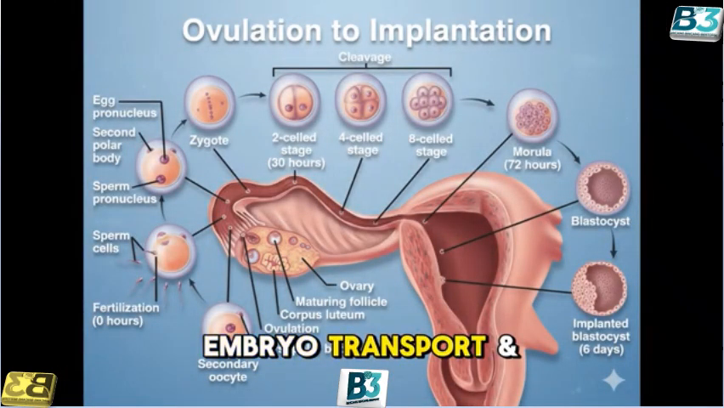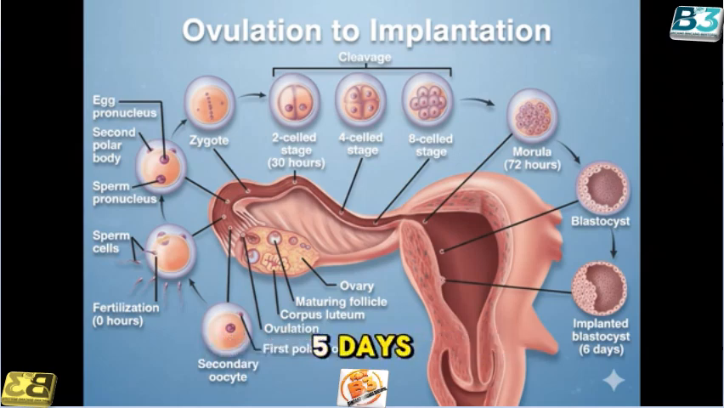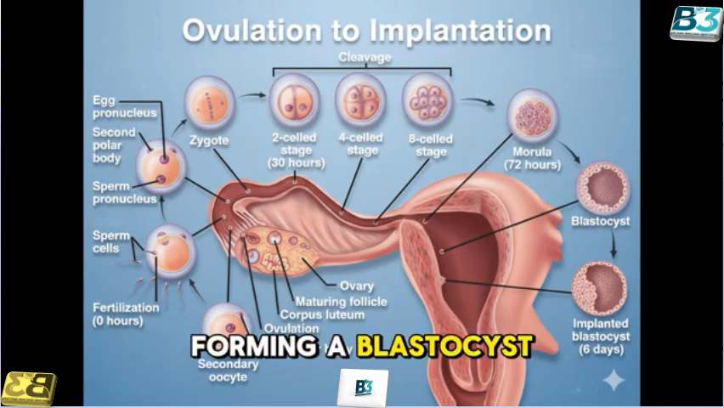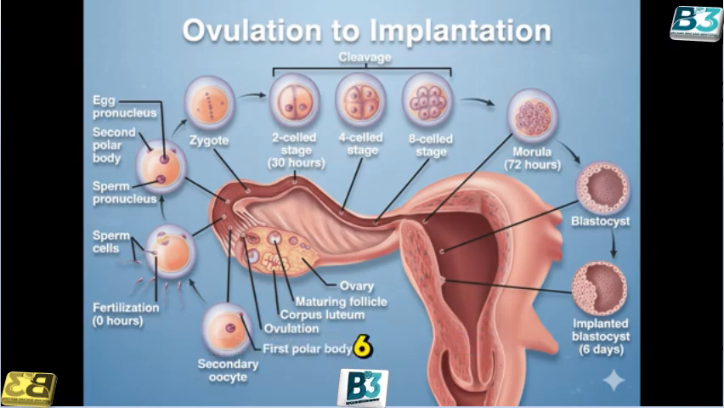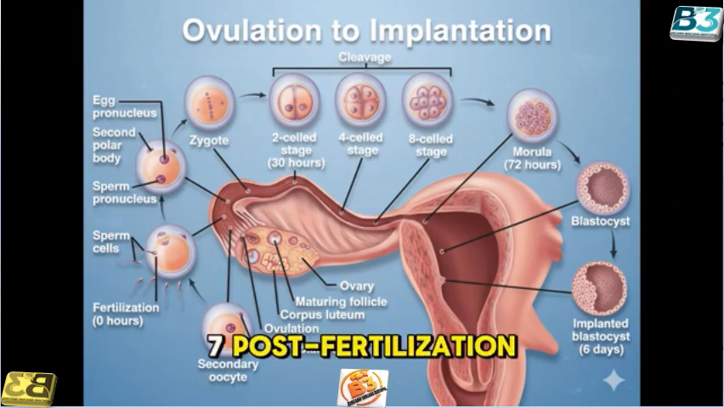Step number 18. Embryo transport and implantation timing. The developing embryo travels down the tube over 3 to 5 days, forming a blastocyst by day 5 to 6, which then implants into the uterine endometrium around day 6 to 7 post-fertilization.